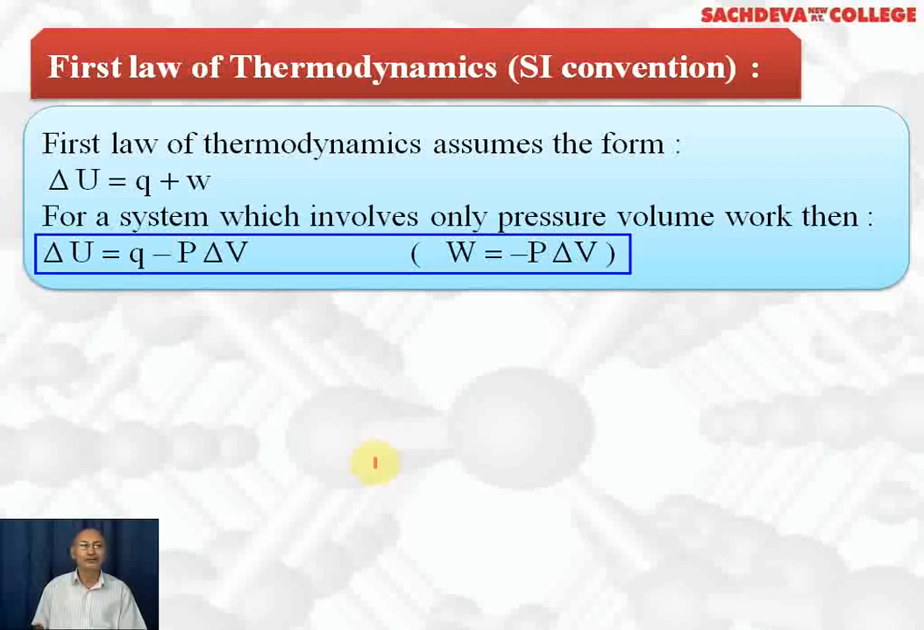Delta U is equal to Q plus W. Q is heat supplied to the system or heat taken out from the system. W can be work done on the system or by the system. For the system which involves only pressure volume work, then W can be substituted as minus P delta V. So delta U will be equal to Q minus P delta V. Here P is external pressure.